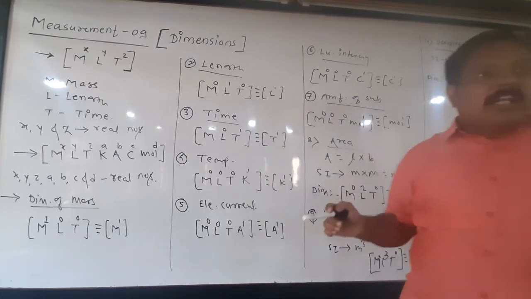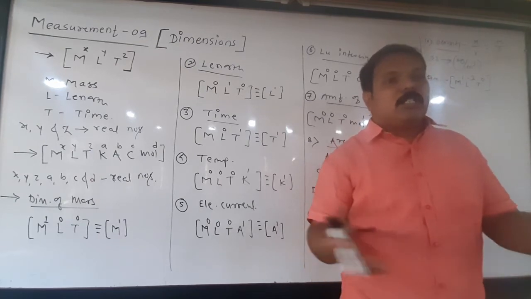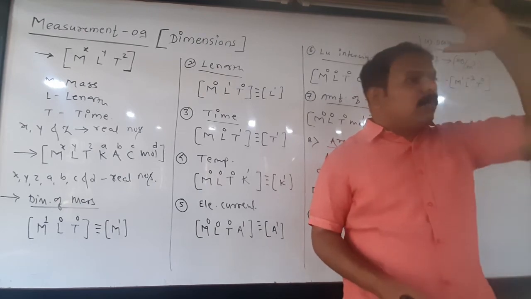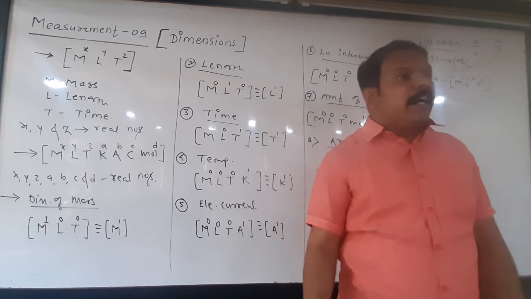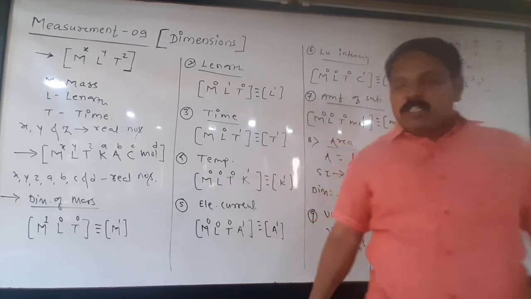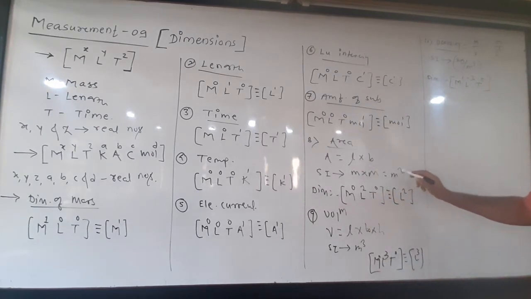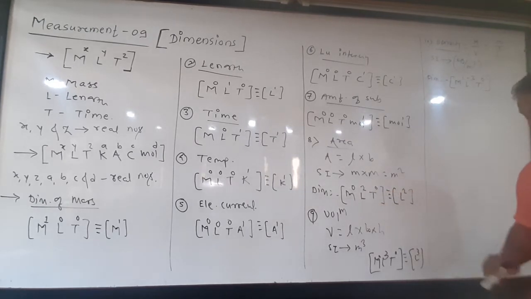Why is it called a derived quantity? Because if I ask you to measure the area of this hall, there is no instrument to measure the area. First we have to measure the length of the hall, then the width of the hall, and if we multiply length and width, you will get area. Here area depends upon only length. It is measured by the second power of length, m2. So its dimensions are M0, L2, T0, or L2 only.